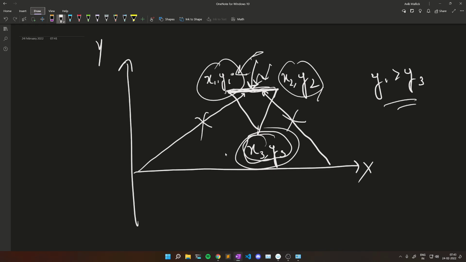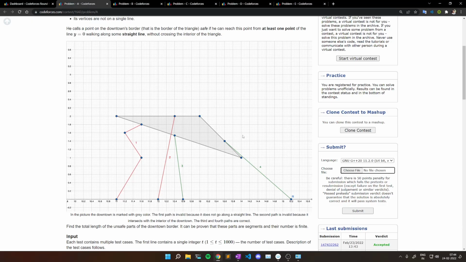So then we will never be able to reach this line. So the answer will be the length of this line, which is x1 minus x2, because we can never reach this side, so the length of this side is the answer. So let's see the code.